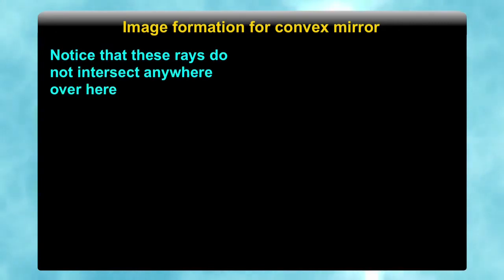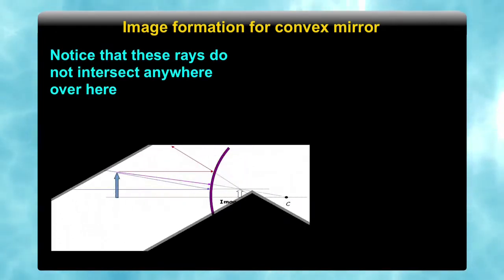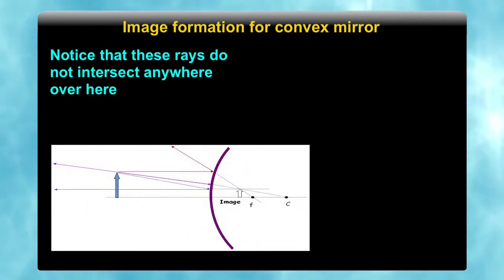Let us see the image formation from the convex mirrors. The focus and the center of curvature will be on the opposite side, as compared to the concave mirror, due to its aperture.